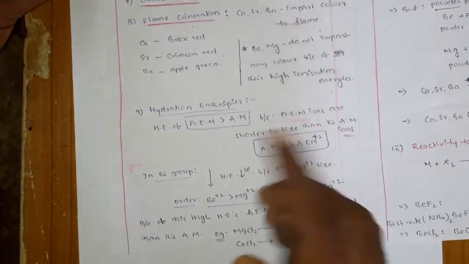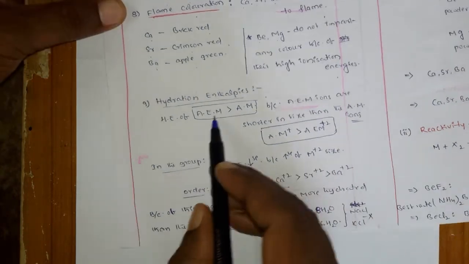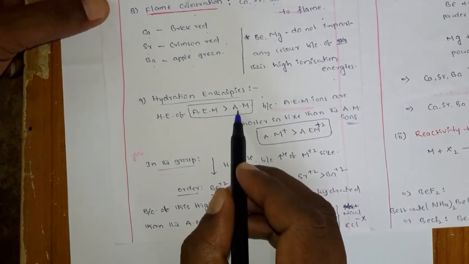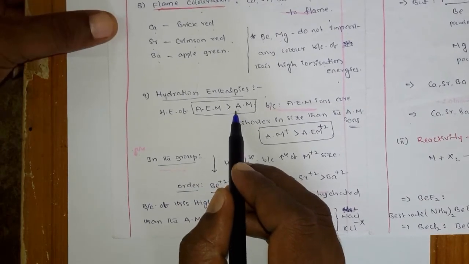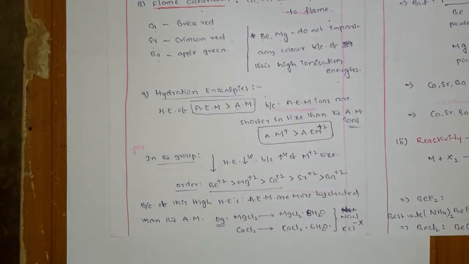And the next one is the hydration enthalpy. You know what the hydration enthalpy is? Very simple. When you take 1 mole of ions and dissolve them in water, that releases some energy. That energy is nothing but the hydration enthalpy. Now coming to the comparison, compared to the alkali metals, the alkaline earth metals have high hydration enthalpies, because of their small size.